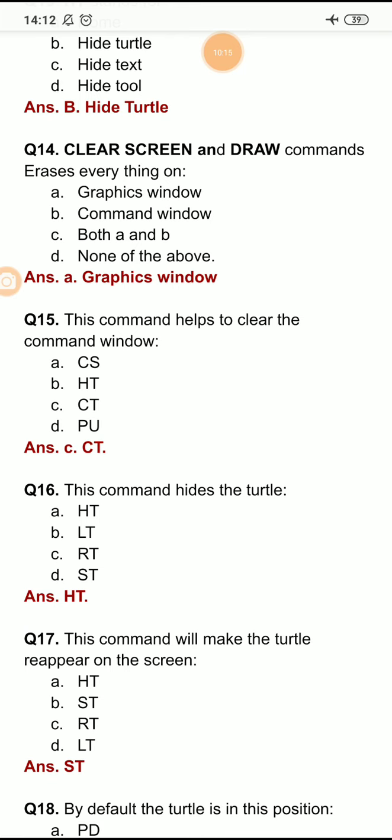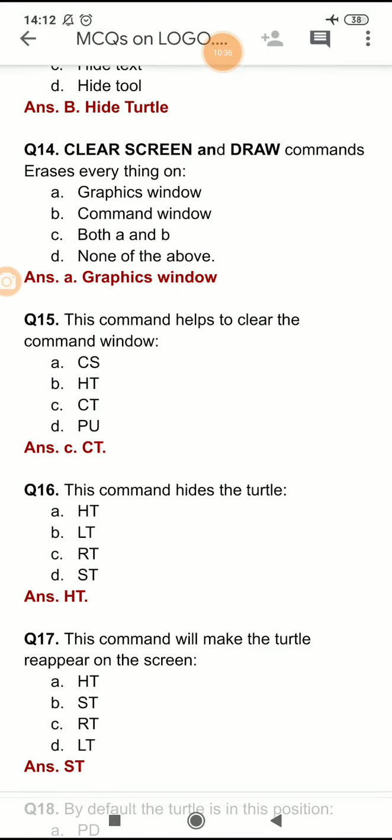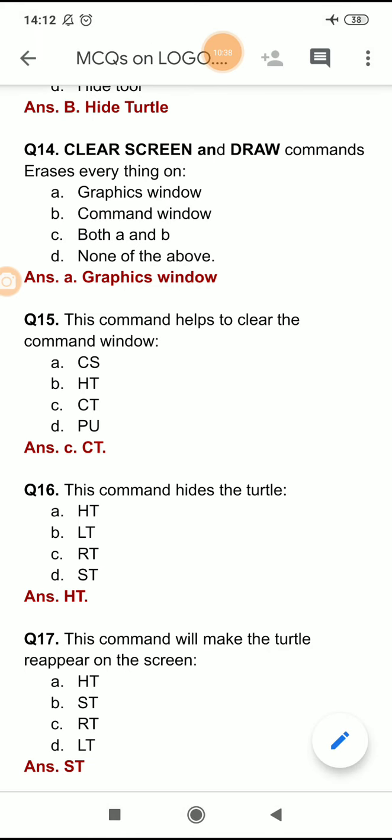Screen means graphics window. So clear screen and draw also have the same function. Clear screen and draw commands erase everything on the graphics window. Whatever is drawn on the graphics window, these commands erase that. So the right option here is option A, graphics window.